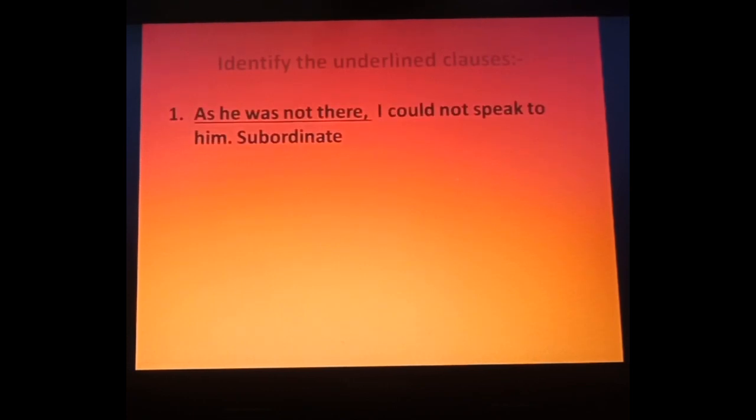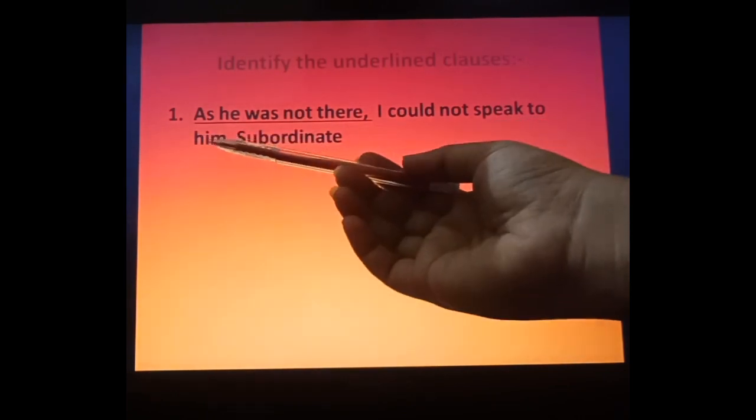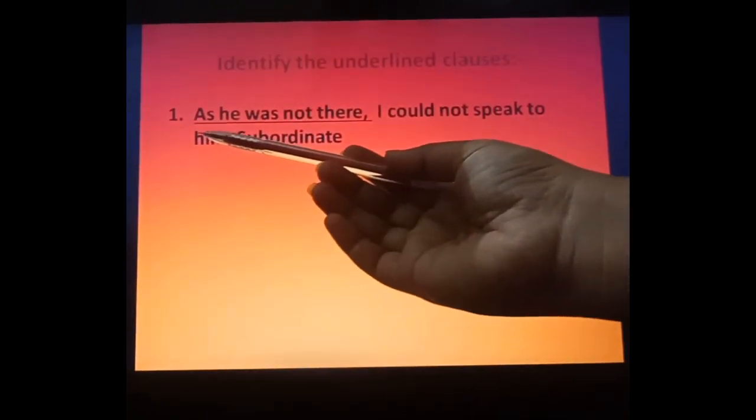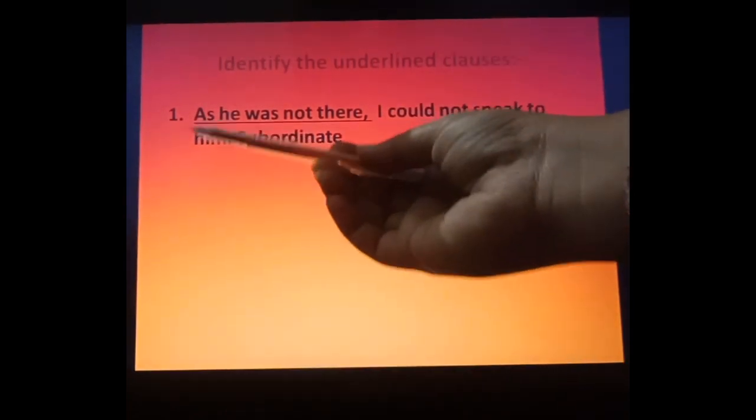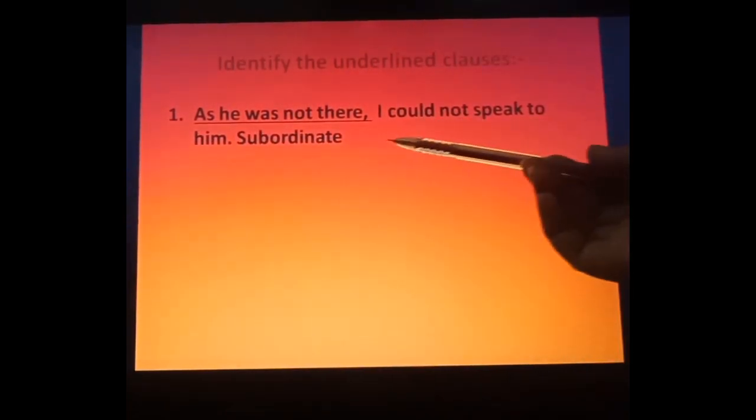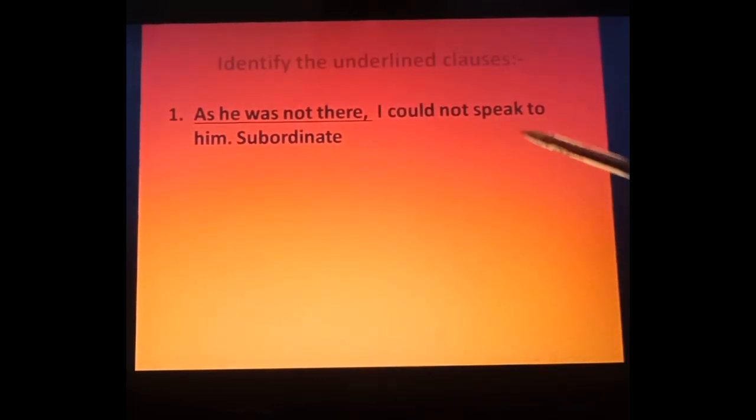Okay. Now see the first one. As he was not there, I could not speak to him. Now, a main clause is important; it does not require any other sentence. It is independent, free. But for a subordinate clause, first of all you will get a subordinate conjunction or a relative pronoun. By this word only you are easily able to identify it. In this, nothing like that, so this is the main clause. It's very easy, you can easily identify.